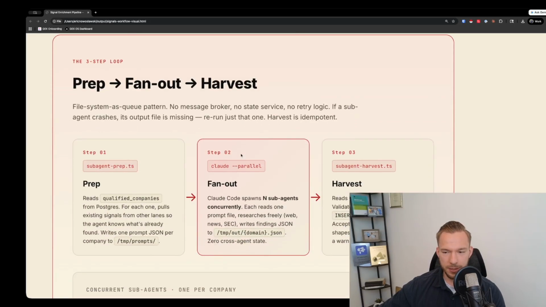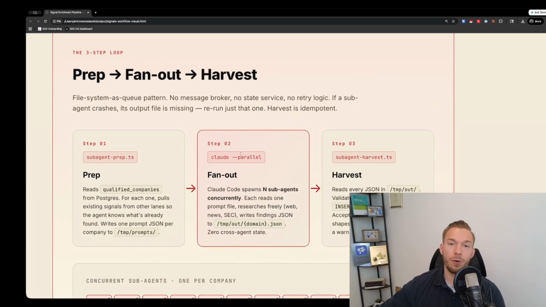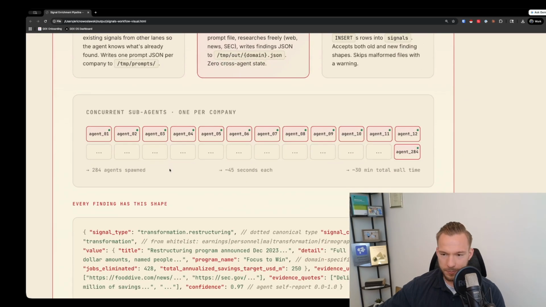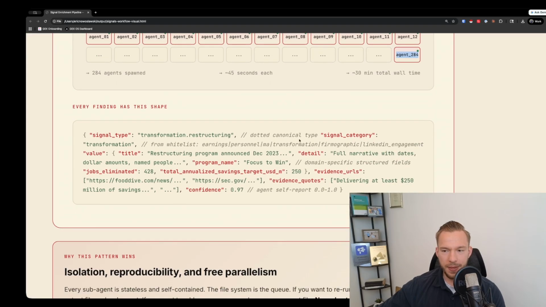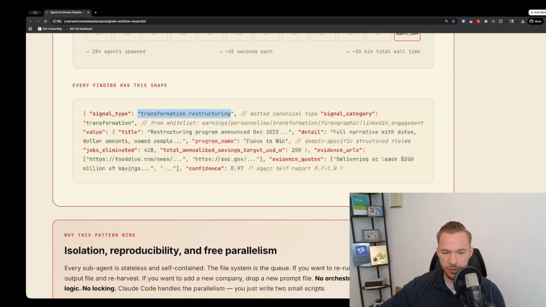And so then what else did this presentation, literally I just wrote the code in a folder and then I said, make a presentation of everything that we did here. And so basically just used a bunch of concurrent agents to figure out all this stuff. Yeah, see, it set up 284 agents to be able to find all of this information. And then it structured it into the signal type. So it said, this is a signal type for transformation, restructuring, et cetera.